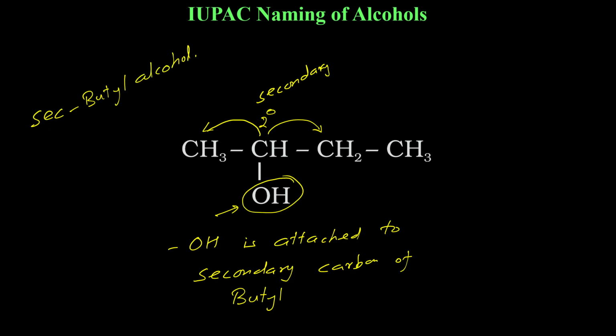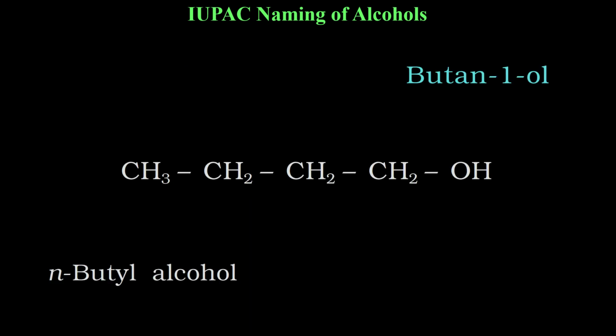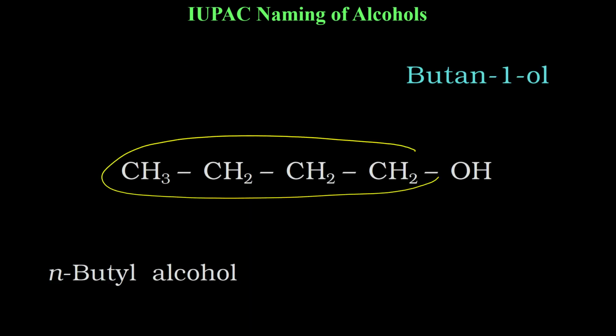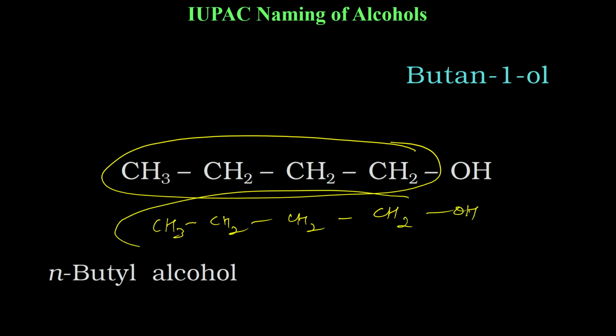Remember, in the previous case we said n-butyl alcohol. It was butyl. Butyl means 1 hydrogen less than butane. Okay. So butane would have been like this, CH3 here, but instead of 3 now we have 2 because OH is connected, so it becomes butyl.